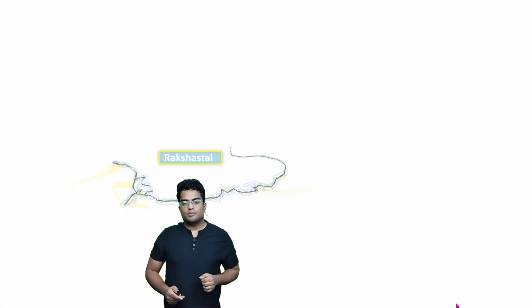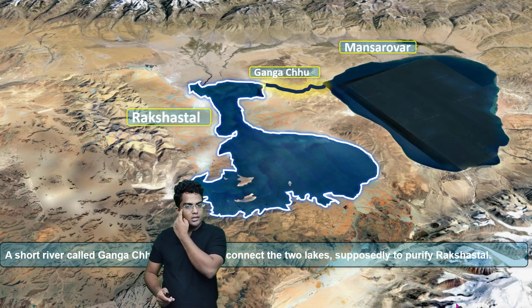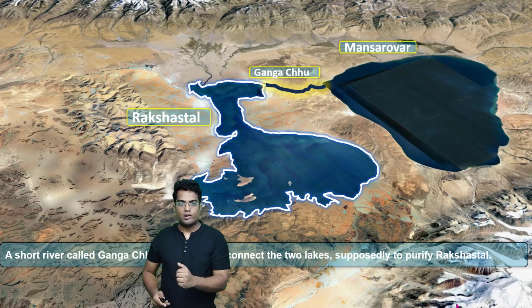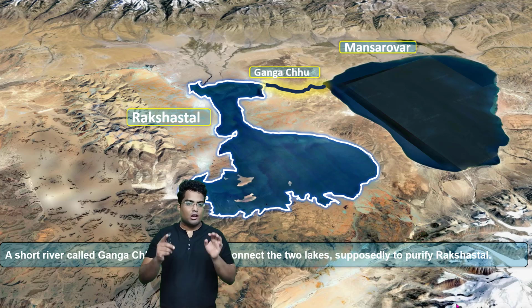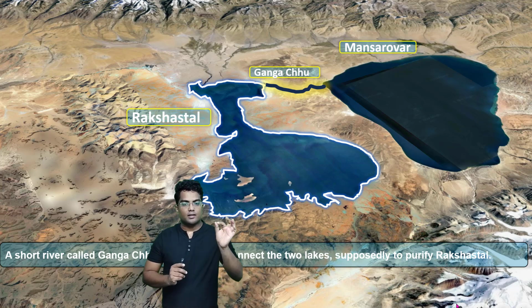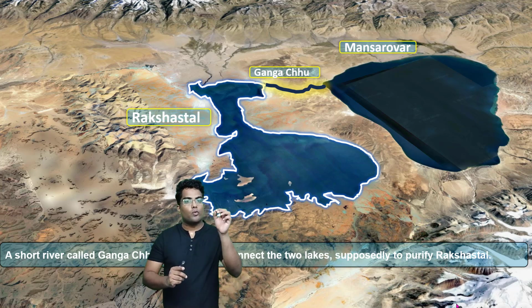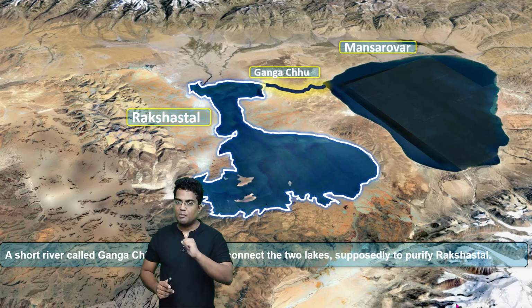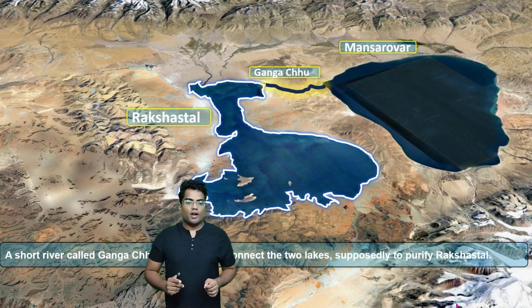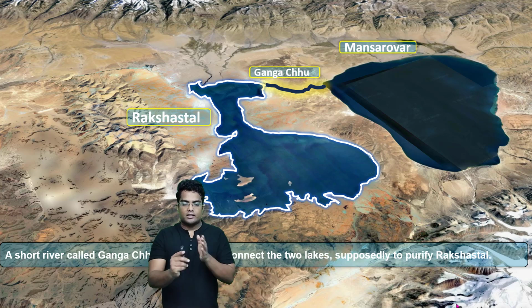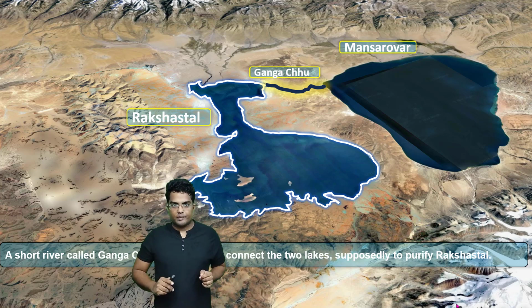Moving on. So as you can see, these are the two lakes. One is the Rakshatal Lake, and the second one is the Mansarovar Lake. Now there is a small stream called Gangachu, which connects the Rakshatal Lake and the Mansarovar Lake. Quite an important fact. This is a very short river, and it's not exactly perennial. However, it connects Rakshatal Lake and the Mansarovar Lake.